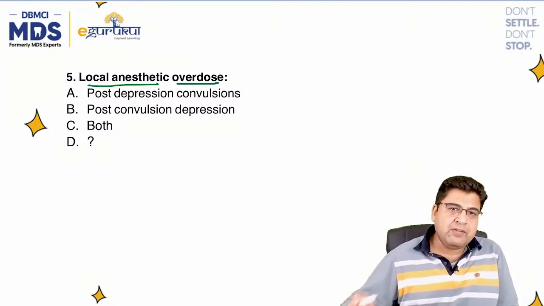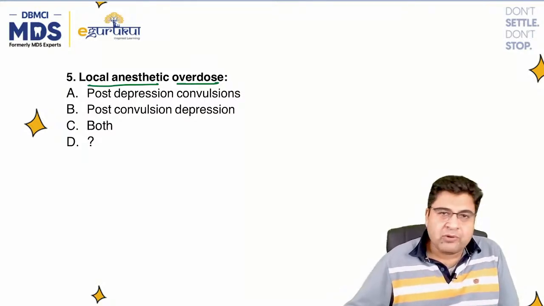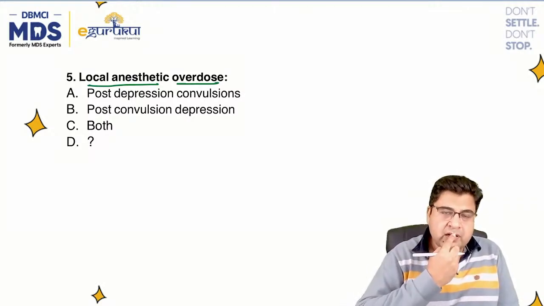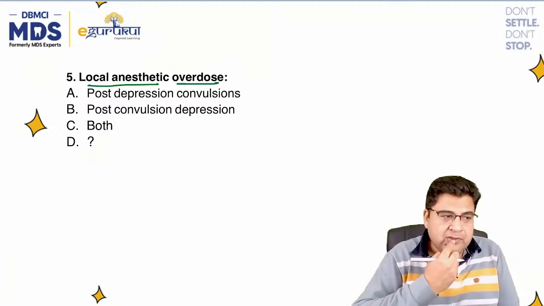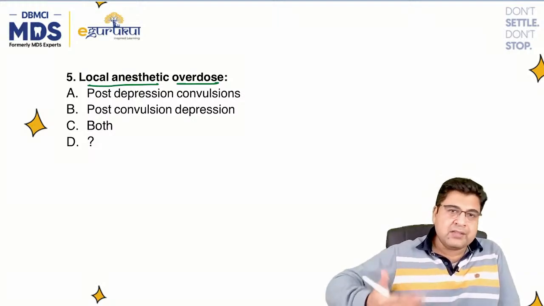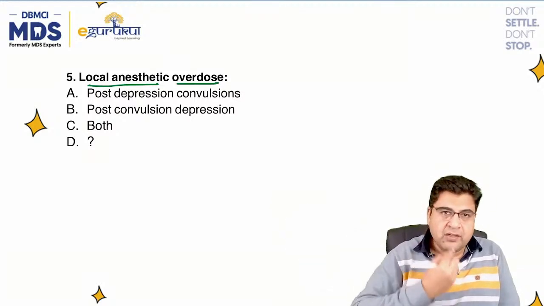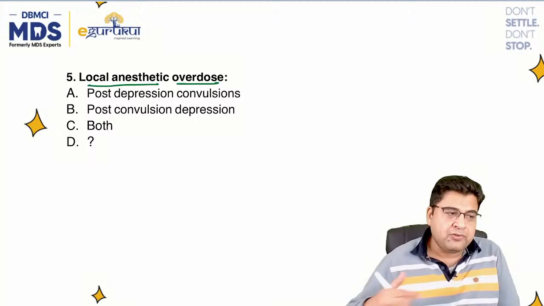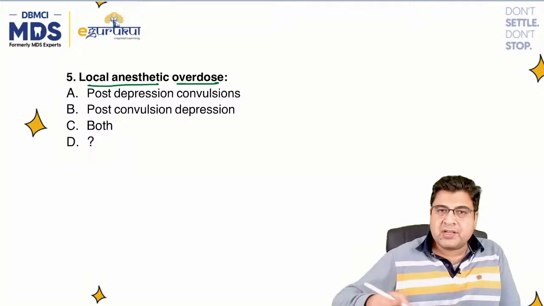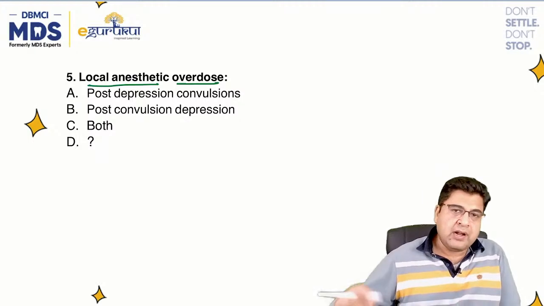So, guys, you must be knowing whenever we have a local anesthetic overdose, it is going to affect your cardiac system as well as your nervous system. Initially the patient will have loss of sensation around the lips. This is the first symptom of local anesthetic overdose. You have given the anesthetic drug somewhere else, but you're getting the anesthetic effect on your lips. Plus your heart rate will go down because the local anesthetics block sodium channels in the heart.